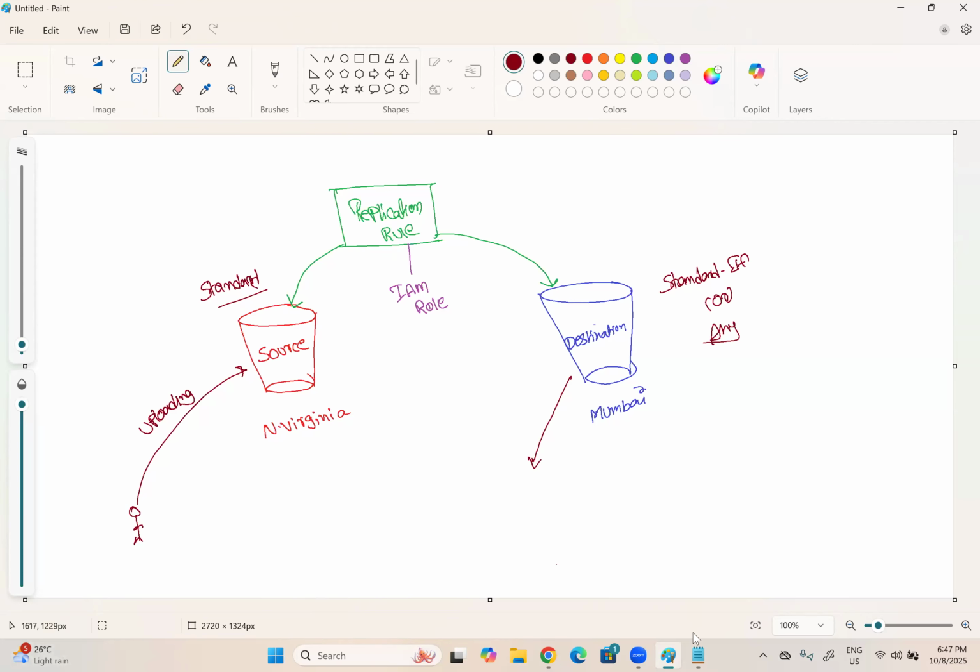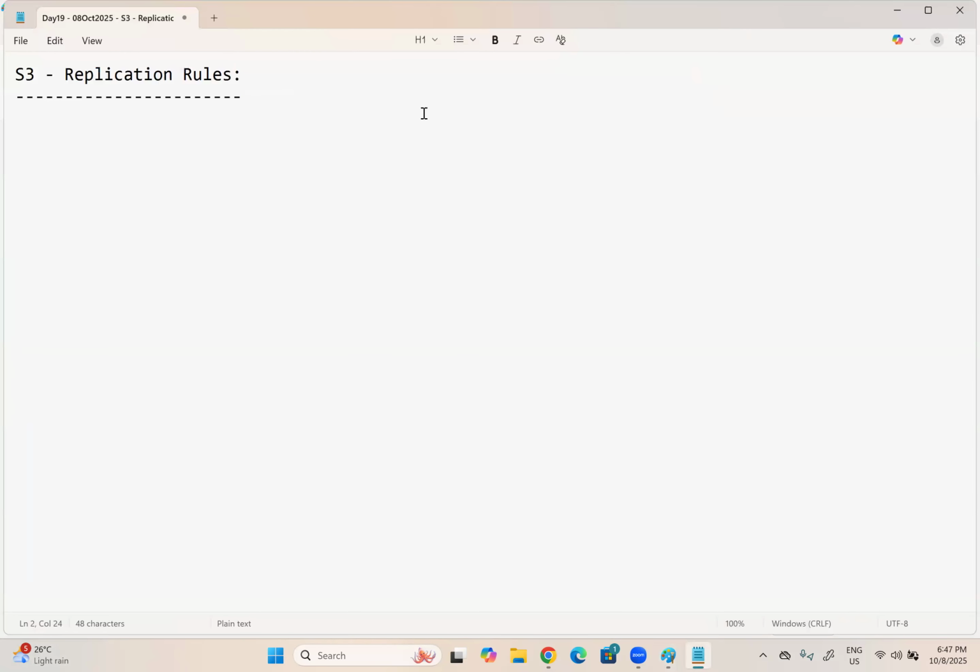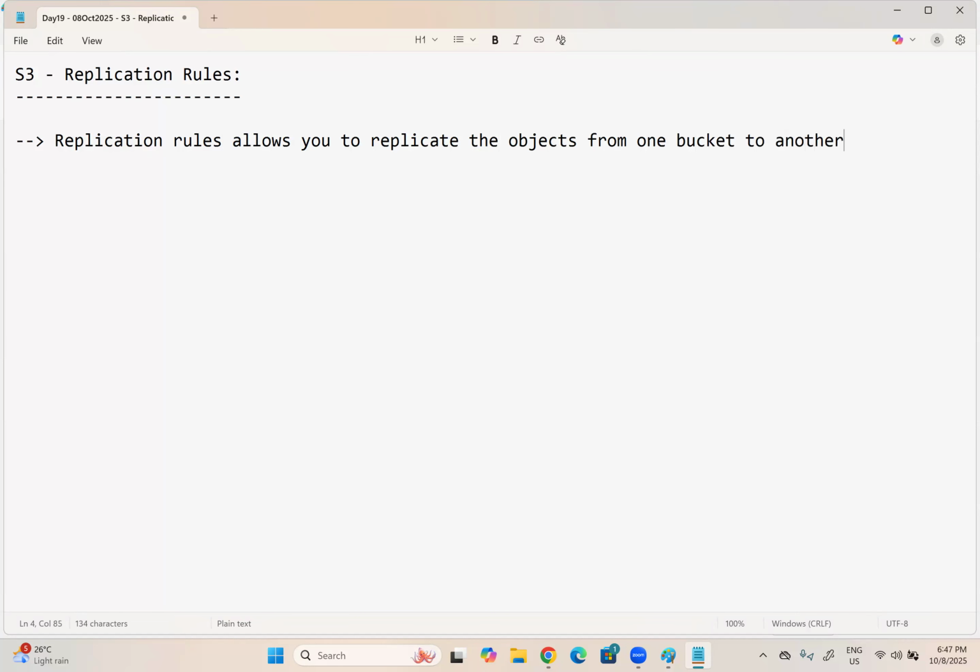Now let us write down a few points here, and then we can move on with the practical. Replication rules allow you to replicate objects from one bucket to another.